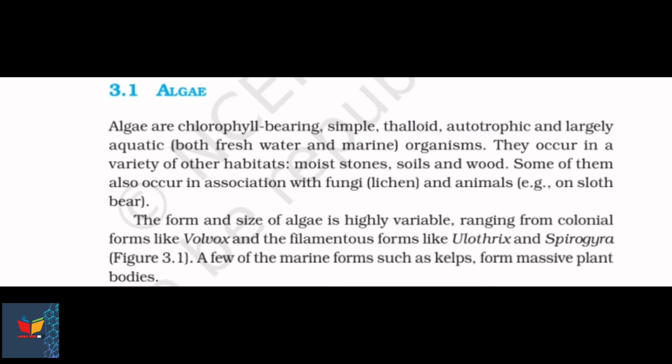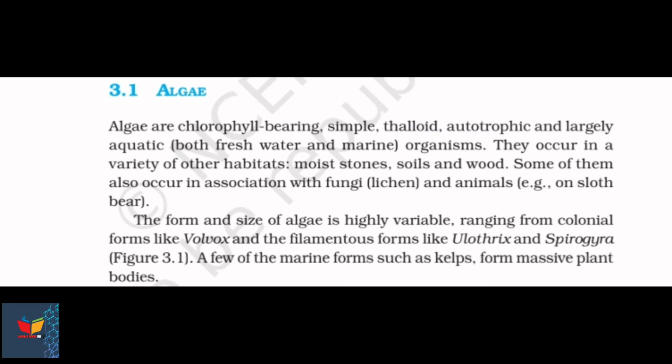Algae are chlorophyll-bearing, simple, thalloid, autotrophic and largely aquatic, both freshwater and marine organisms. They occur in a variety of other habitats: moist stones, soils and wood. Some of them also occur in association with fungi, as lichens, and animals, for example on sloth bear.